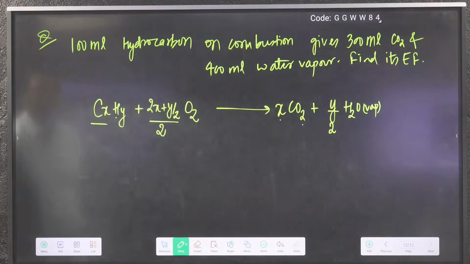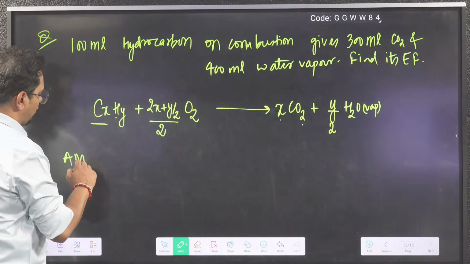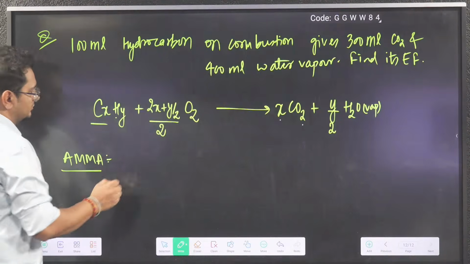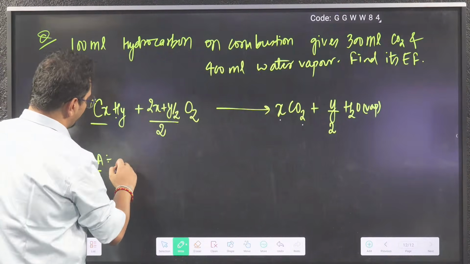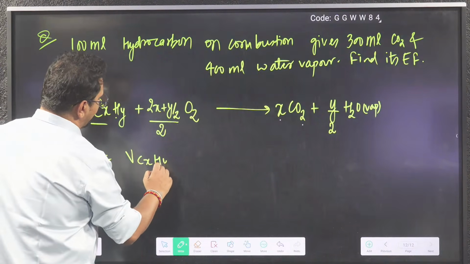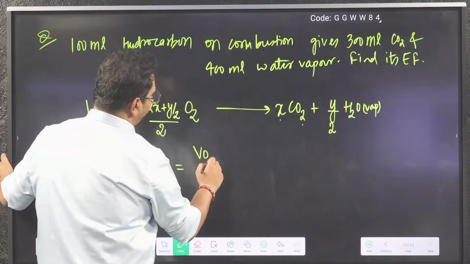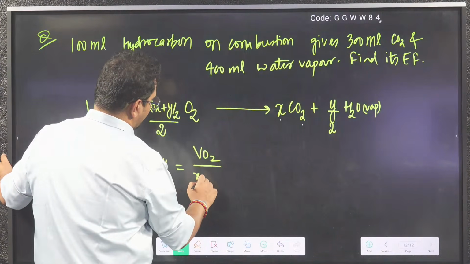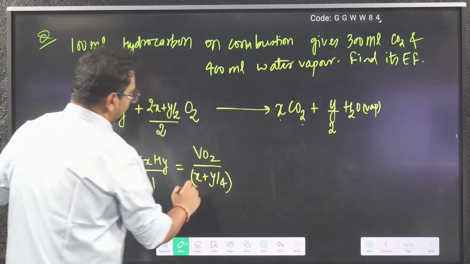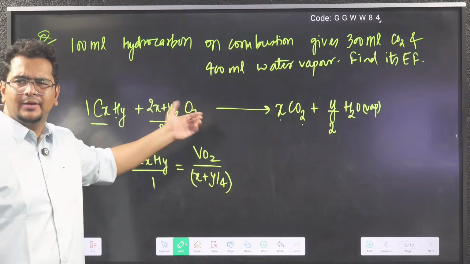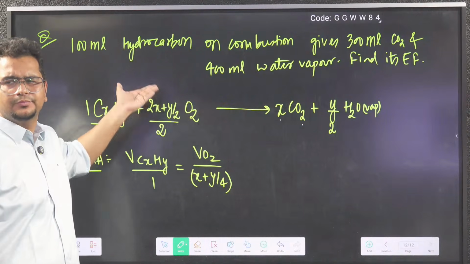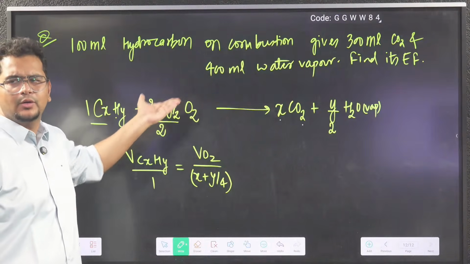Yes. Let's apply mole analysis, or in this case, we can say volume. So volume of CxHy by 1, stoichiometry, equals volume of O2 by (x plus y by 4). Because (2x plus y by 2) whole by 2 gives 2x by 2, x, and y by 2 by 2, y by 4.